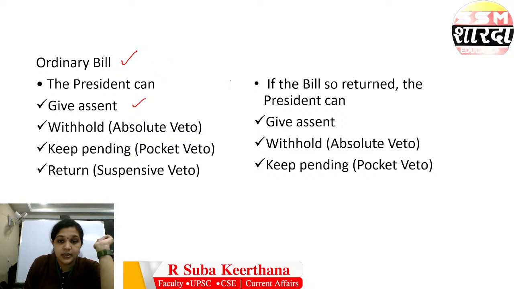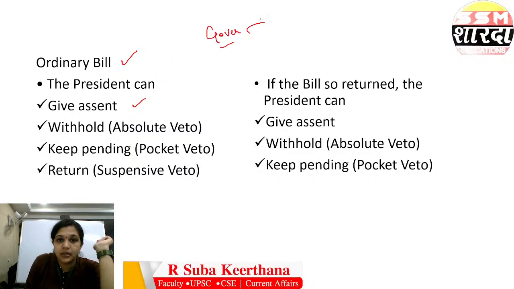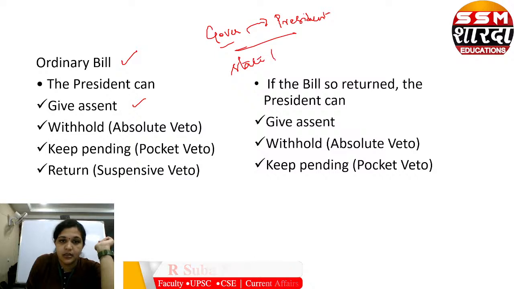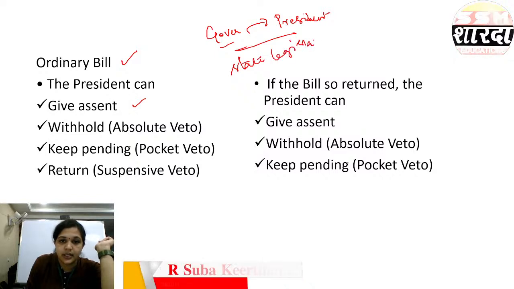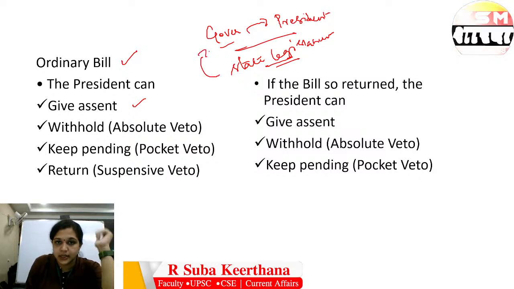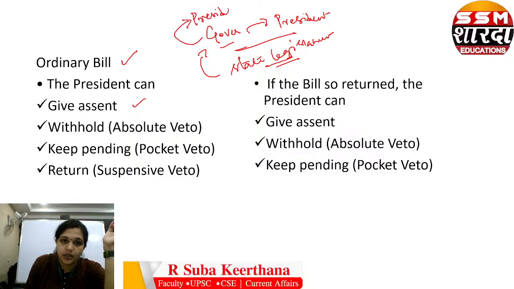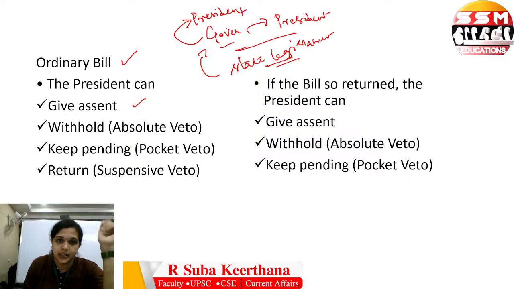This happens when the governor reserves the bill to the president. Fine. So there is a state legislature, and bill discussion and passage is going on. The governor has his own veto power. But now the governor is reserving the bill to the president. So what are all the powers of the president is what we are discussing.